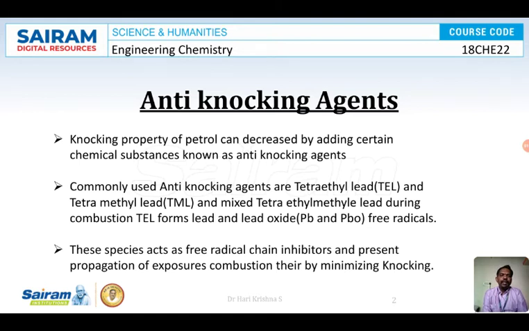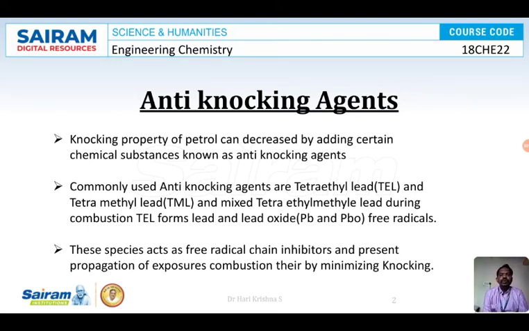But lead and lead oxide also have certain limitations. These anti-knocking agents were used until about 1990, and later they stopped being used. The fuel which contains TEL and TML as anti-knocking agents is called leaded petrol. The fuel which does not contain TEL and TML is called unleaded petrol.